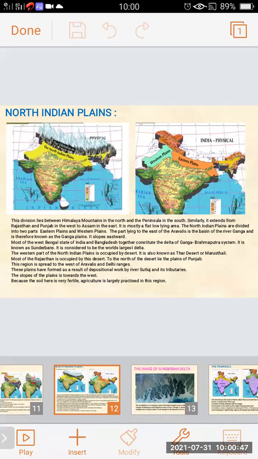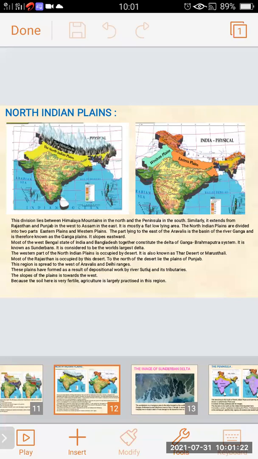North Indian Plains, the second major physiographic division of India. In the first picture of the map, you can see the North Indian Plains. The yellow color shows the area covered by the North Indian Plains. This division lies between the Himalaya mountains in the north and the peninsula in the south.